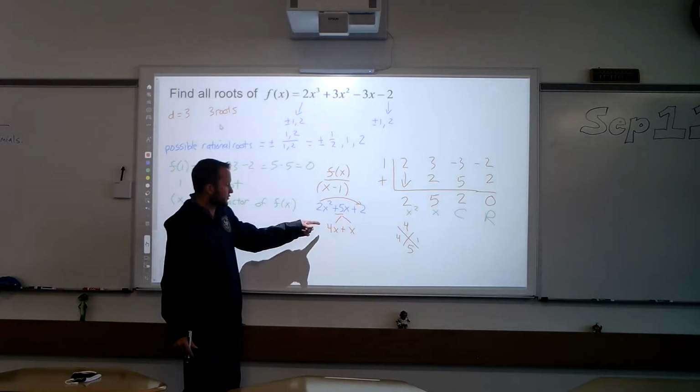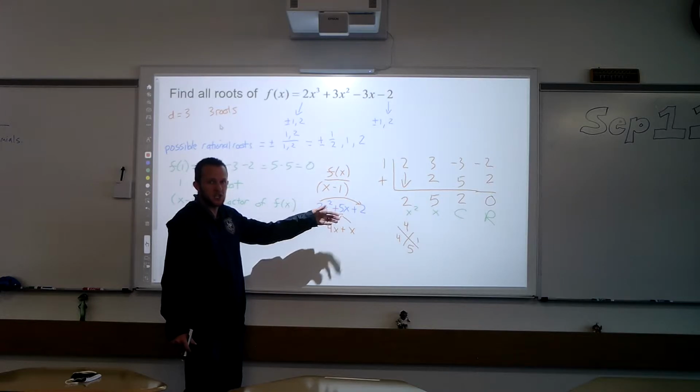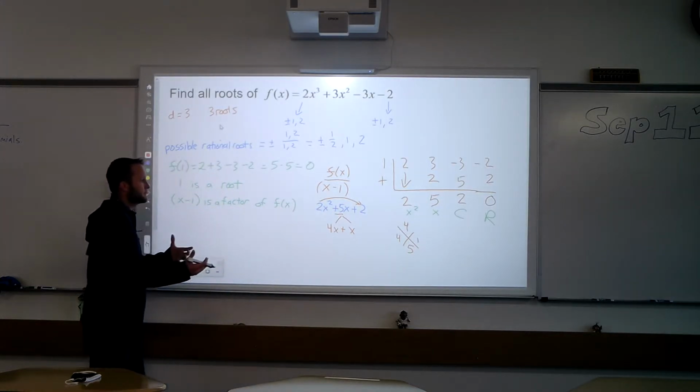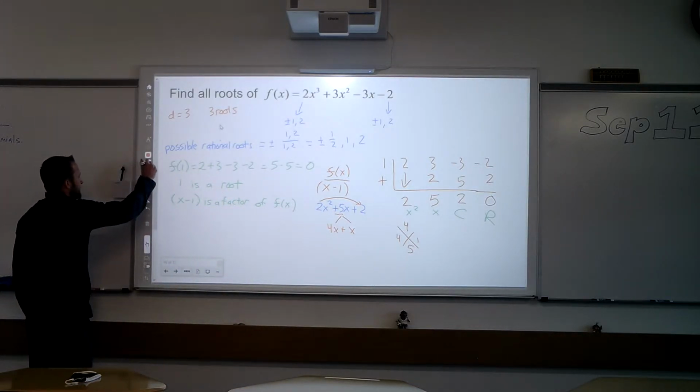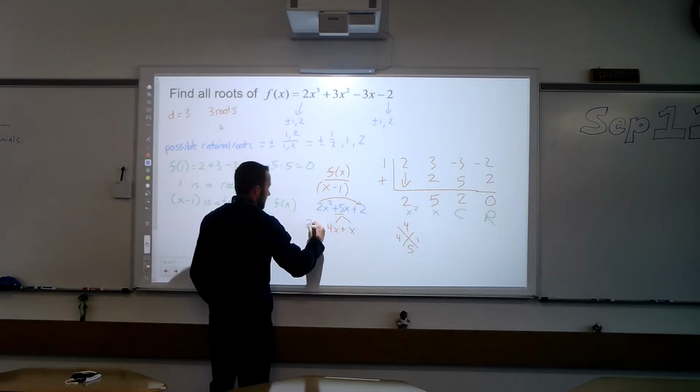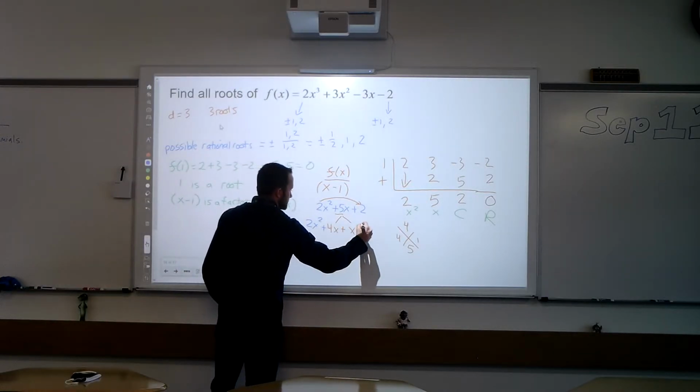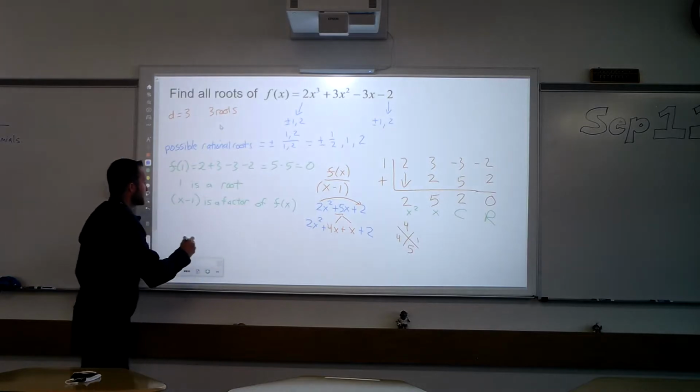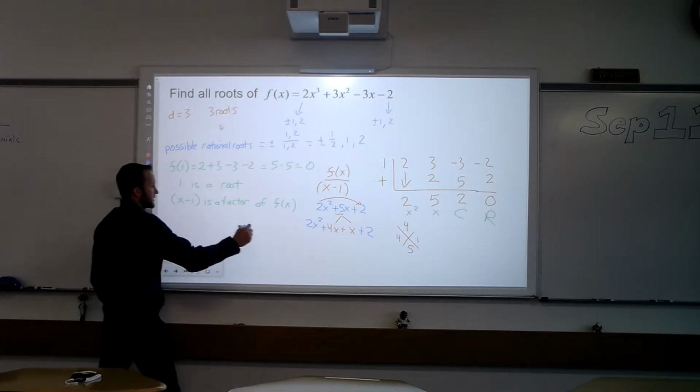So what I'm going to do is split up that 5x as 4x plus x. And that's legal because 4x plus x is 5x. We didn't change any values, we just split it into another term. The other ones are going to stay the same here. But now since we have 4 terms, we're going to do grouping.